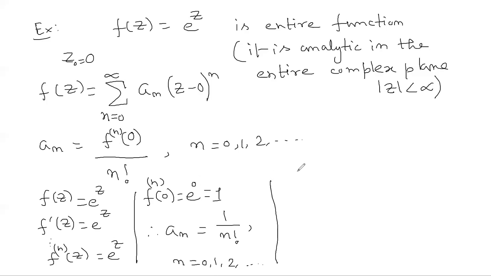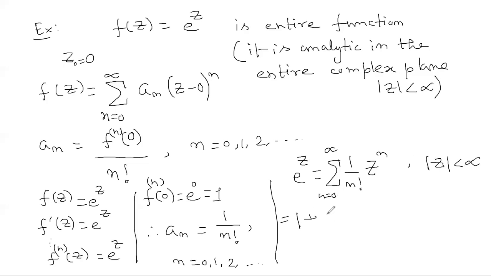So what is our expansion? e^z can be written as the summation over n of 1 by n factorial times z^n, n equal to 0 to infinity. This is valid for |z| less than infinity. So what is the expansion? It is 1 plus z plus z squared by 2 factorial plus z cubed by 3 factorial and so on. This is the expansion of e^z with respect to the point 0.